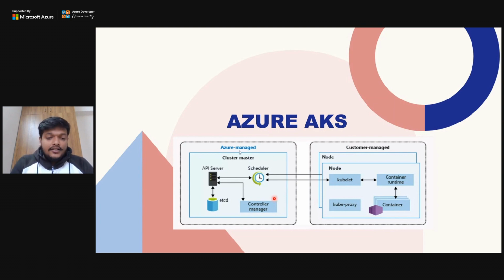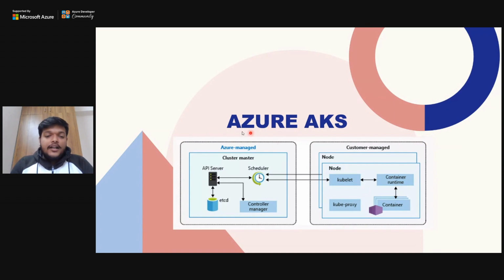You can see here the master nodes are managed by AKS and the worker nodes are managed by the customers themselves. So the API server, etcd, scheduler, these components are all managed by Azure. You don't have to be worried about it. All you have to look into are the nodes, the pods, and everything, the objects which we have discussed, right? So that is a difference.